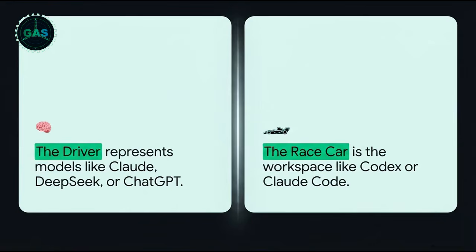Before we automate a single thing, we have to clear up the absolute biggest misconception in the AI space, and that is the difference between the intelligence and the environment. Think of it like a car race. The AI model, whether that's Claude, DeepSeek, or ChatGPT, well, that's your driver. The workspace, like Codex, your computer's terminal, or Claude Code, that's the race car itself. You have to separate the two in your mind. You can swap out the driver depending on the track or the weather conditions, but the car is where the actual rubber meets the road and the real work happens. If you put an amazing driver in a broken car, you are not going to win. We need to build the right vehicle first.